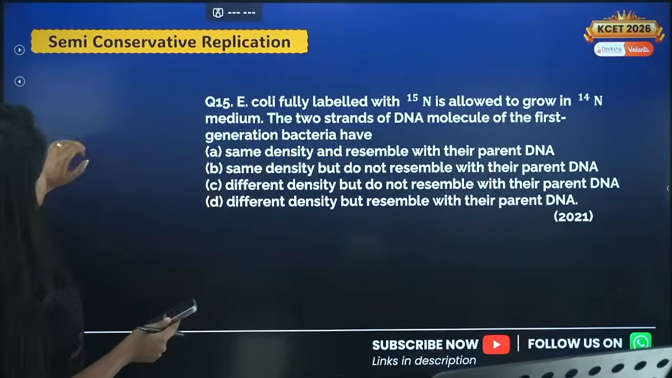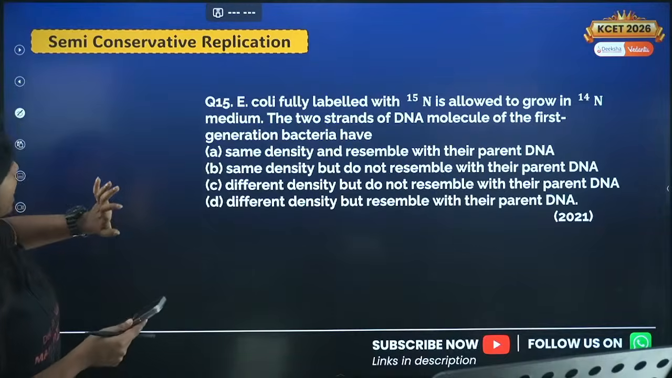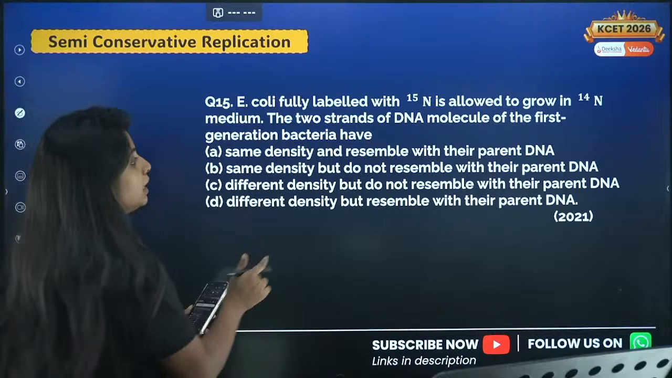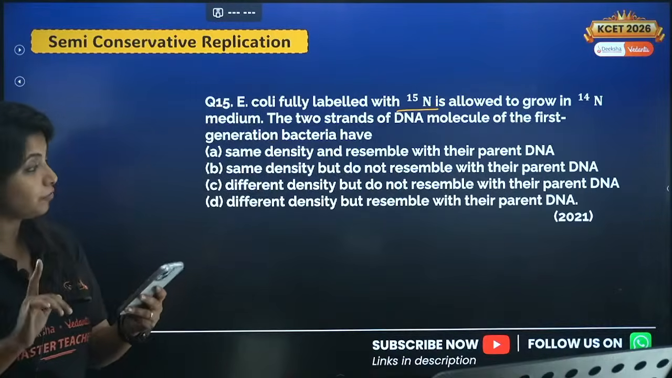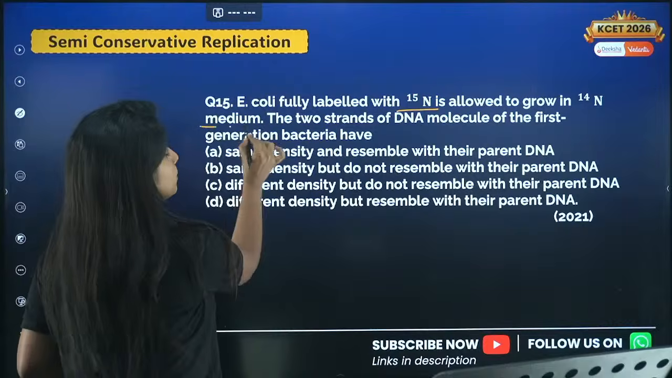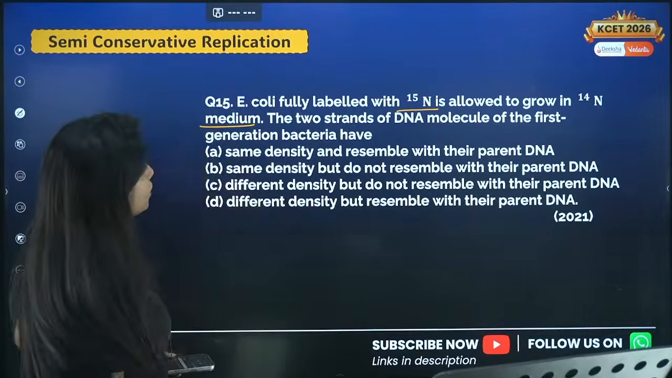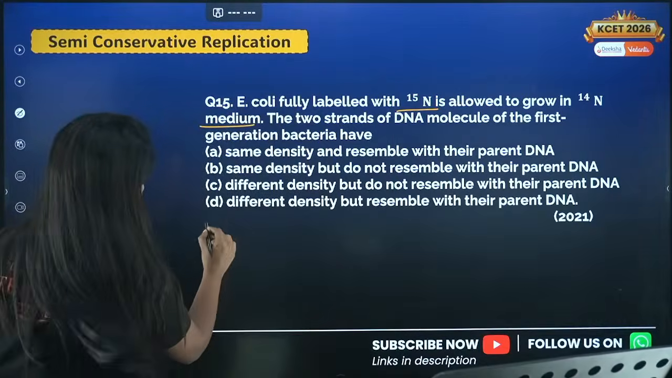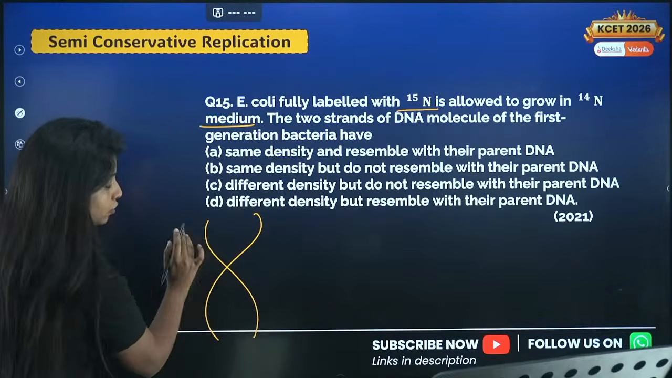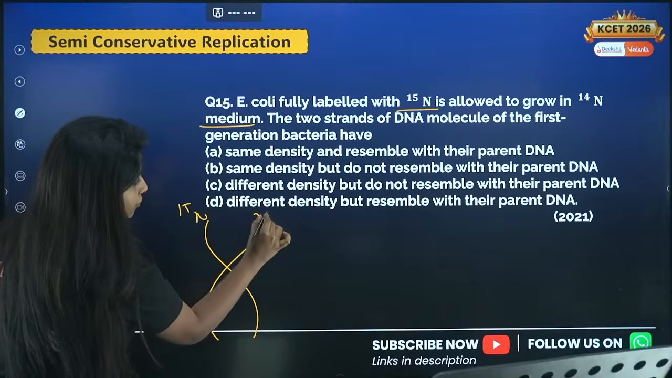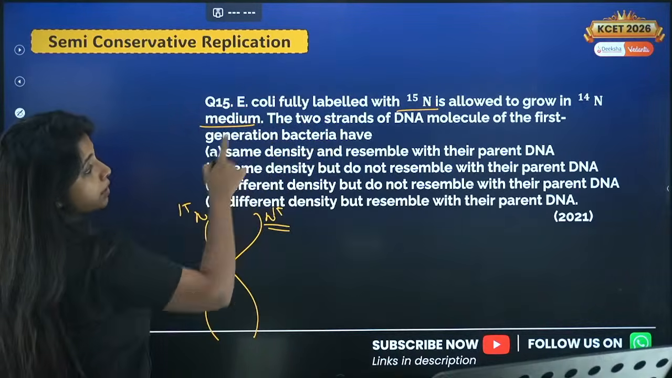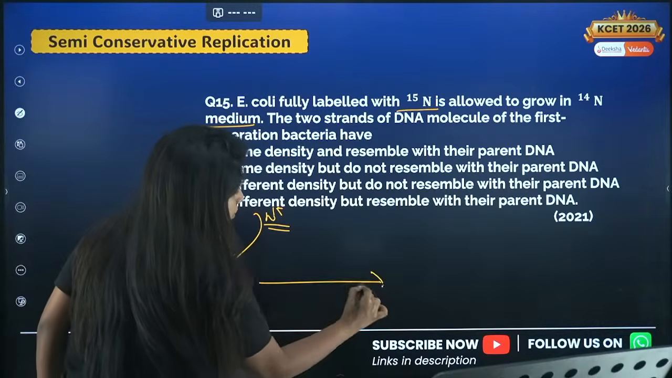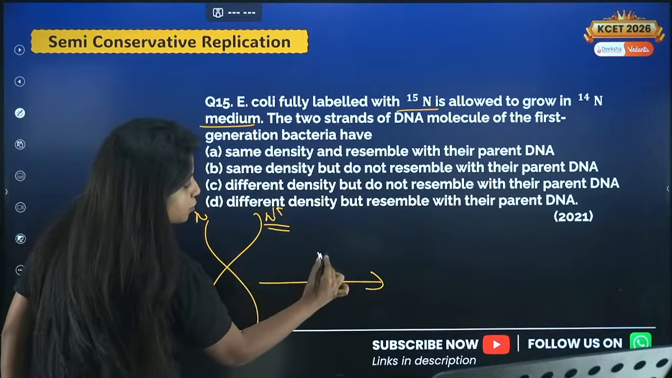Cool? 15th question, it has something to do with semi-conservative replication. E. coli which is fully labeled with N15 is allowed to grow in N14 medium. The two strands of the DNA molecule of the first generation bacteria have what? Initially we started off with two strands having N15, N15, because it was grown in the medium which had N15. Now we are going to grow it in a medium that has the N14 isotope.